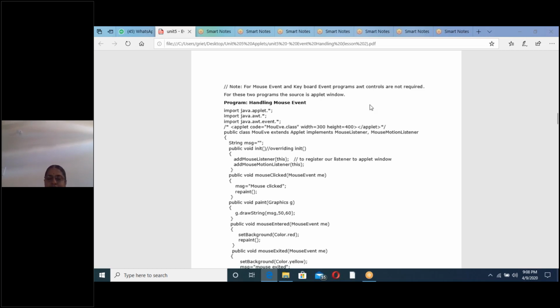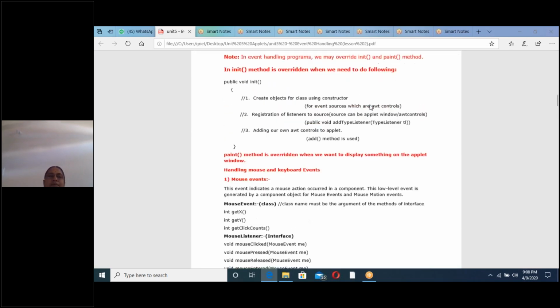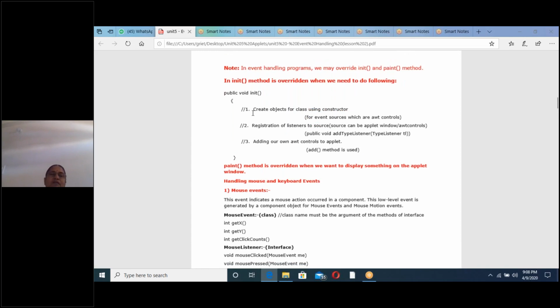When we don't want to use AWT controls, then there is no need of the first step and second step of the init method. So now we are not using AWT controls because the event source is the applet window. We are not adding any AWT controls to the applet window. Directly we are taking the applet window as it is, and we are performing mouse events and keyboard events.